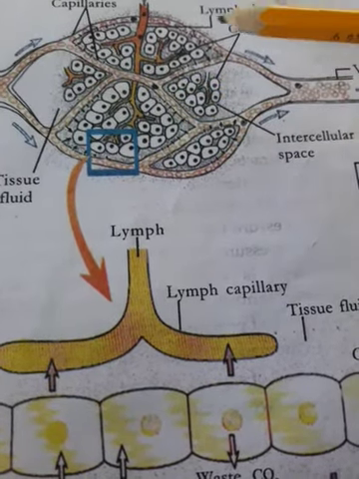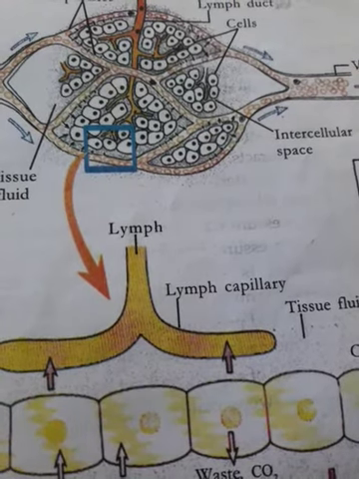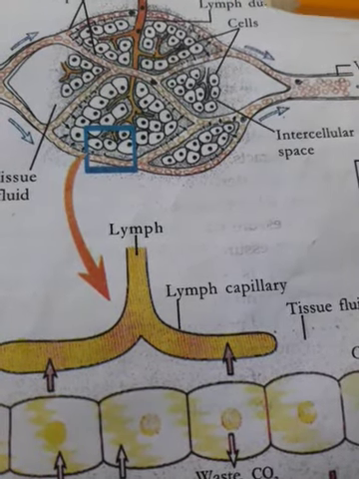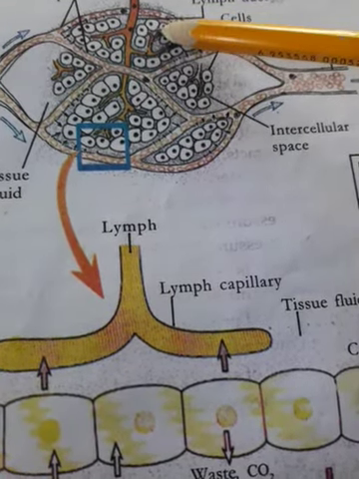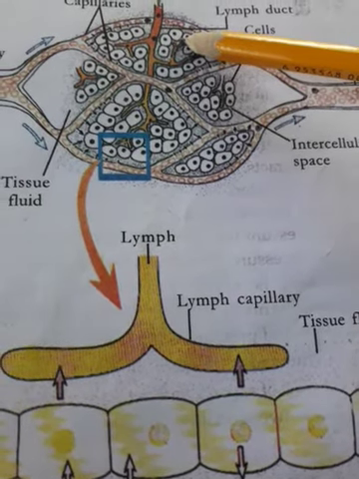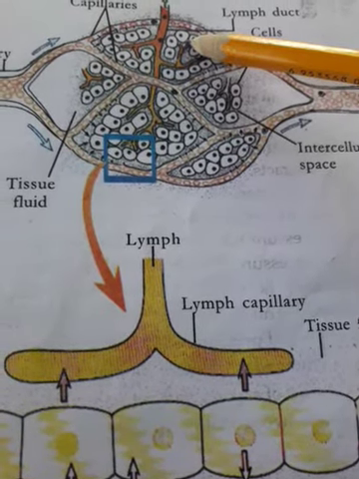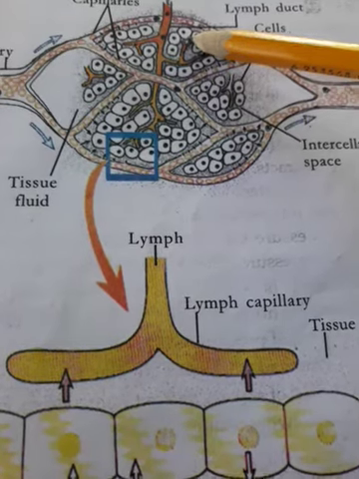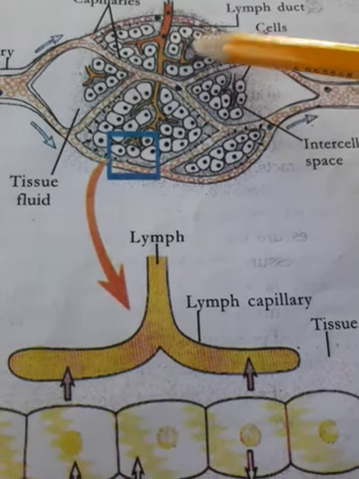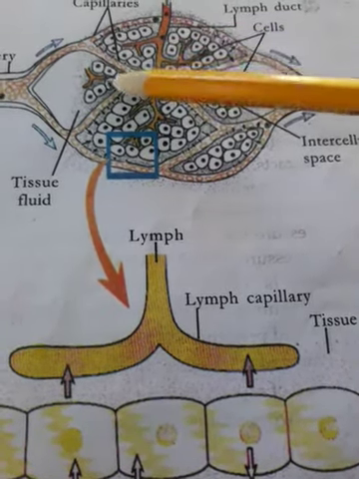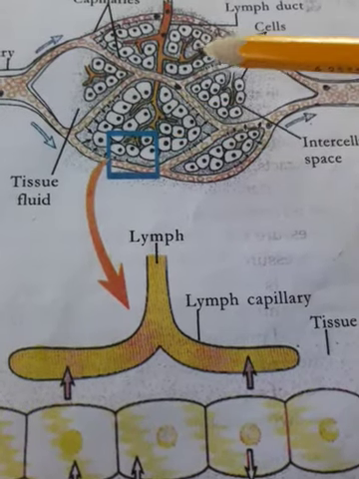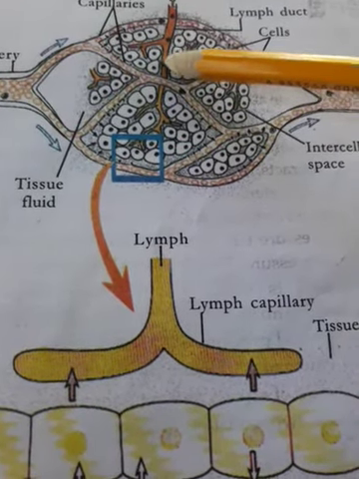Then beside the blood capillaries, small vessels with one end closed are seen in the intercellular space. These are the lymph capillaries. These lymph capillaries join together to form the lymph duct.